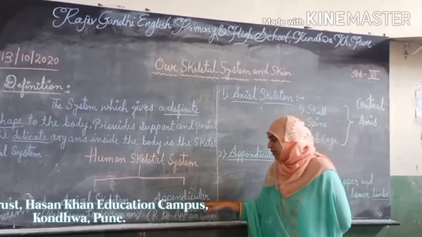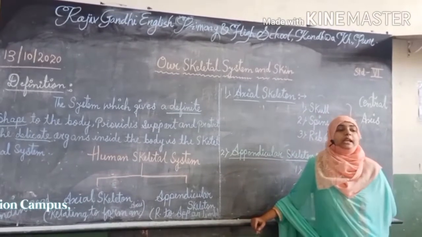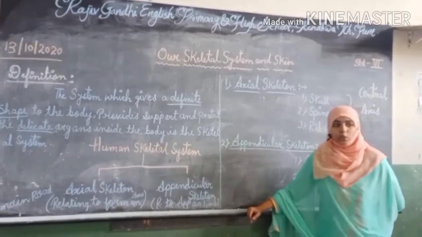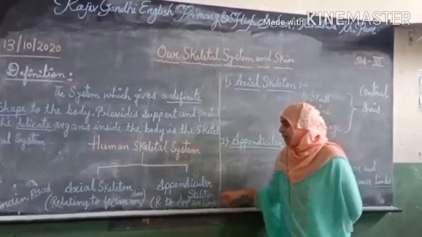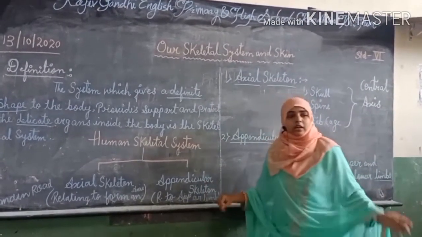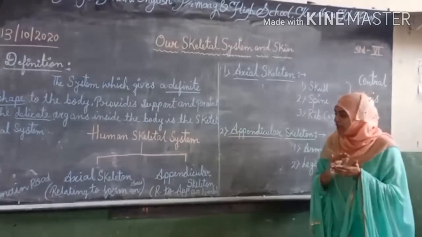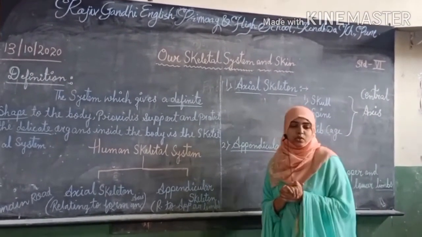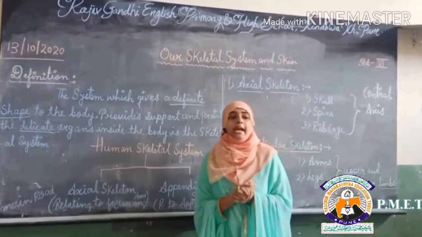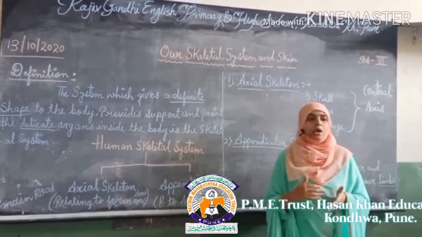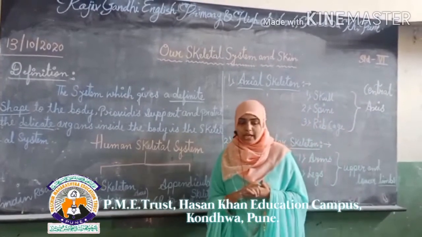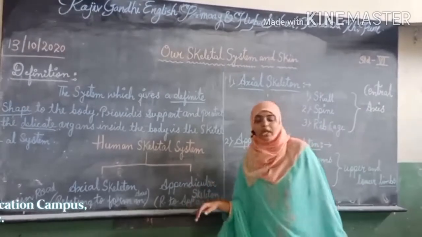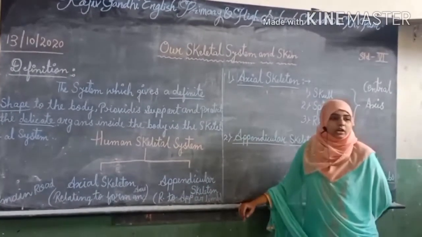Now the second one is the appendicular skeleton. As the word indicates, appendicular means relating to the appendix or limbs. It is related to the appendix and limbs. We will discuss in detail later what the appendicular skeleton is and how it works and functions.